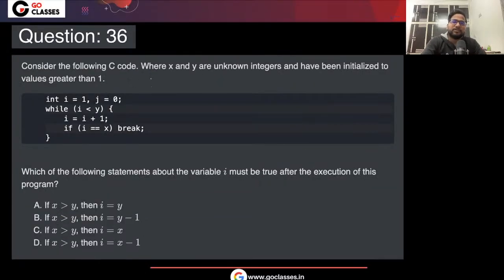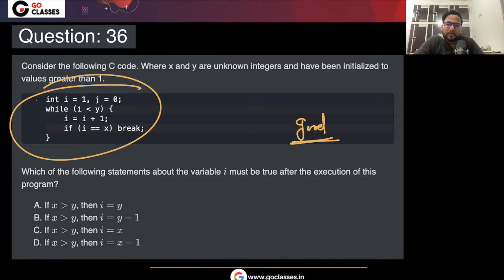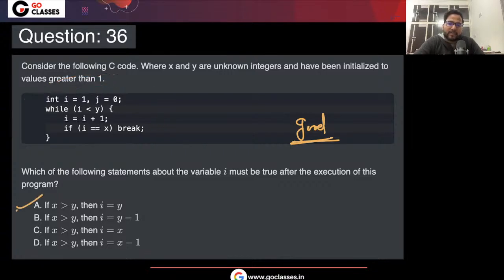Now let's just check this question. This was a good and interesting question. What was your answer for this question? This was a good question, to be honest. What was your answer? Okay. You people have got A, right? Let's just see this particular question. For this particular question, they are saying, yes, A is actually the correct answer.